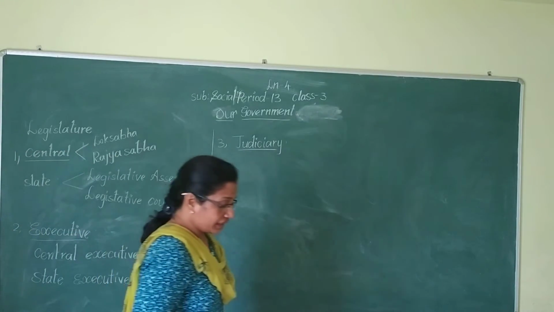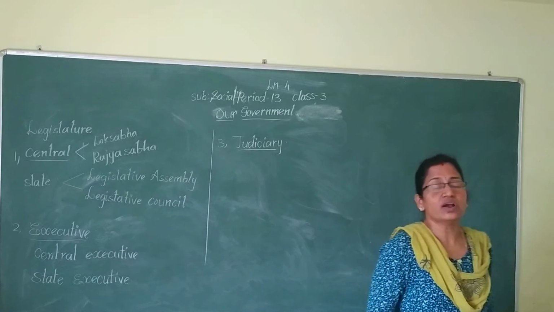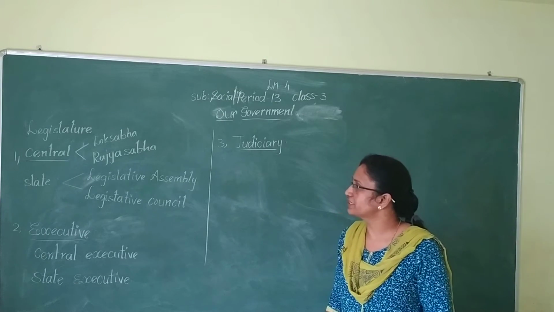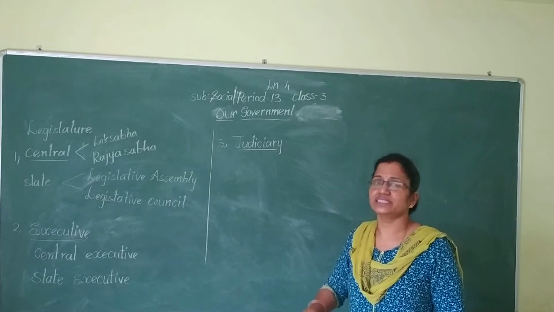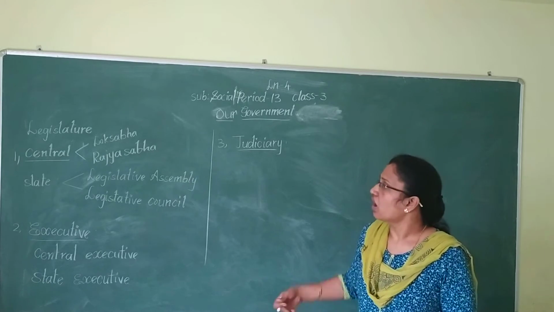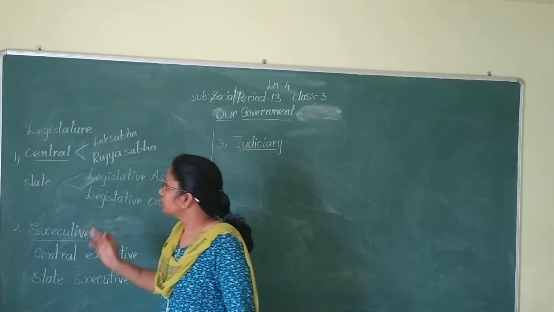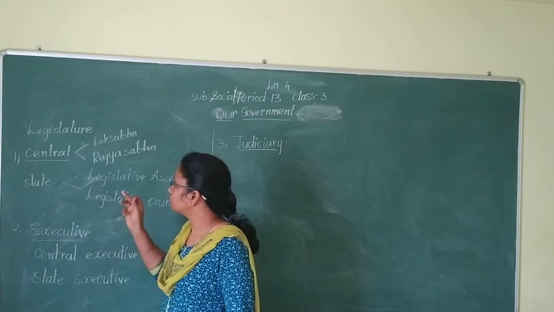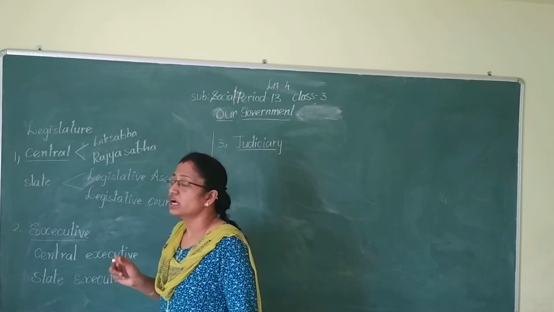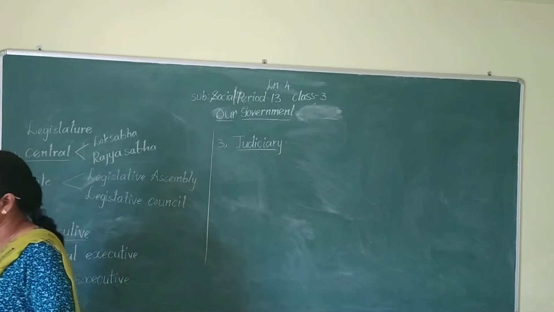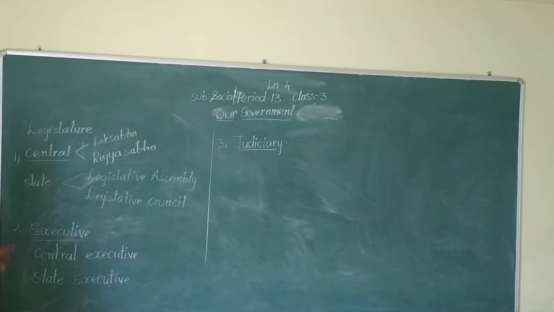Legislature is a body of a country or state. Here the legislature is divided into two: central legislature and state legislature. In the central legislature, parliament is there, and the parliament is divided into Lok Sabha and Rajya Sabha.